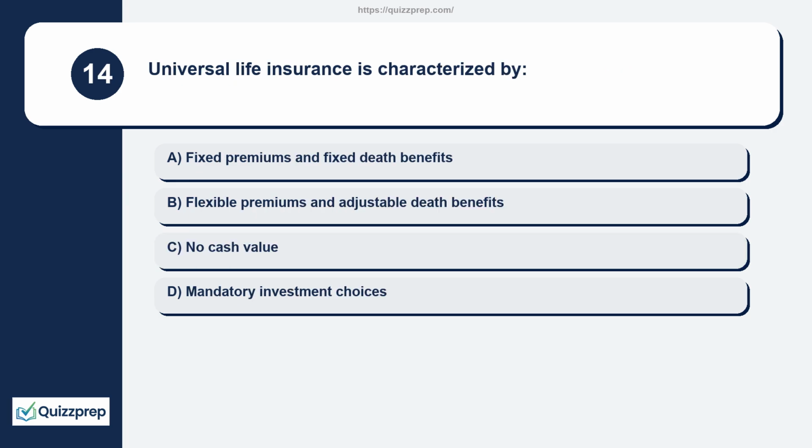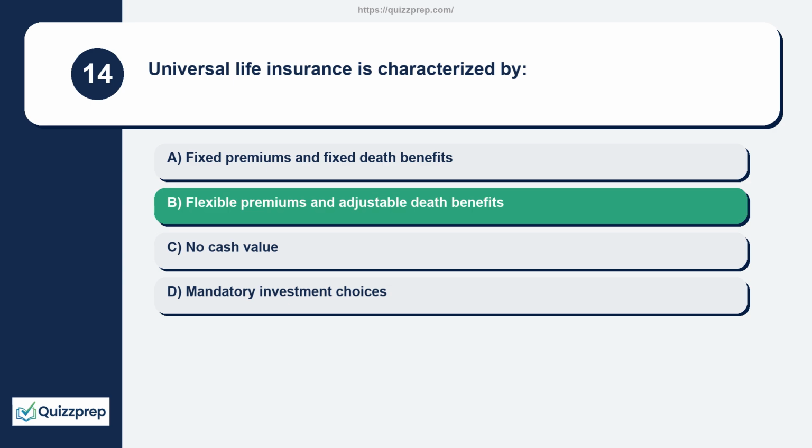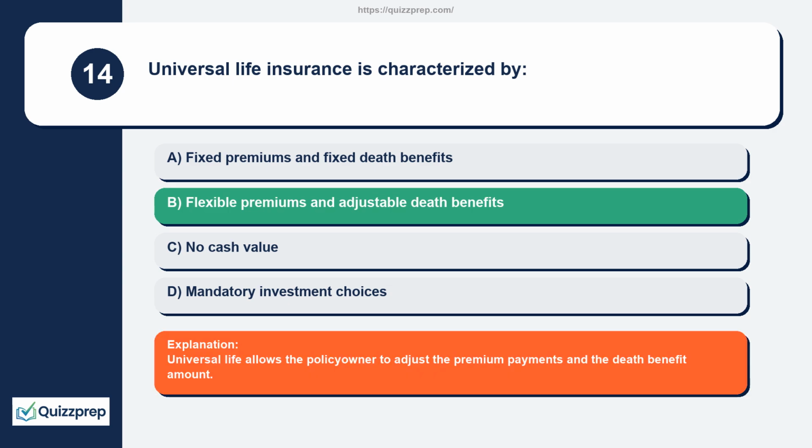Question 14. Universal life insurance is characterized by fixed premiums and fixed death benefits, flexible premiums and adjustable death benefits, no cash value, mandatory investment choices. Universal life allows the policy owner to adjust the premium payments and the death benefit amount.